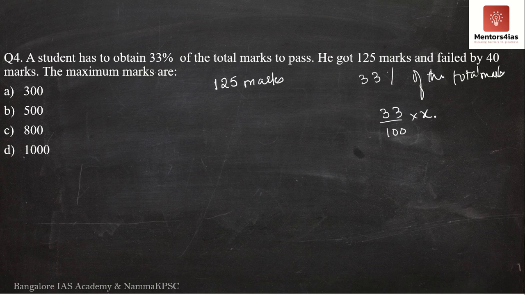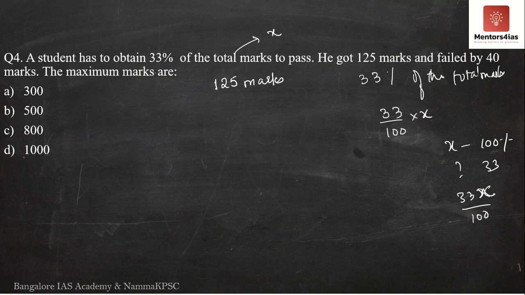If I'm saying let x be the total marks, then 33% of the total marks is how much? Nothing but 33 by 100, correct? See, x is 100%, total marks. Then how much is 33%? That is passing marks, nothing but 33 into x divided by 100.